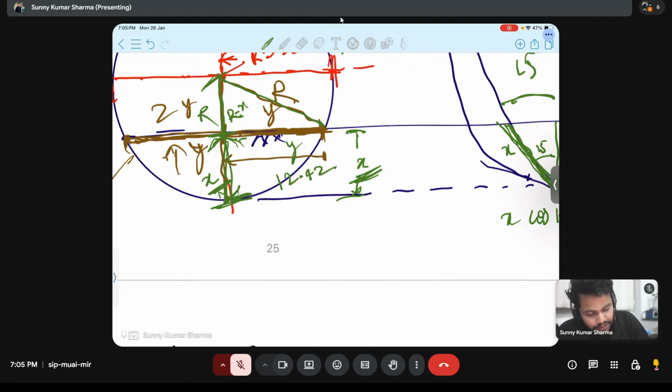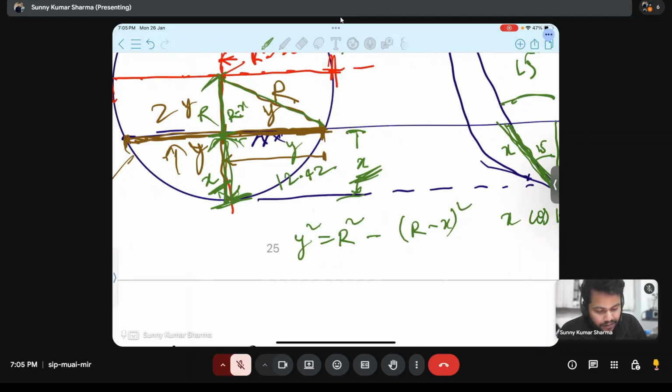And in this triangle, we need to know y. Y square is equal to r square minus r minus x square. That we can write in this triangle. Can everyone see this? Y square is equal to r square minus r minus x square.